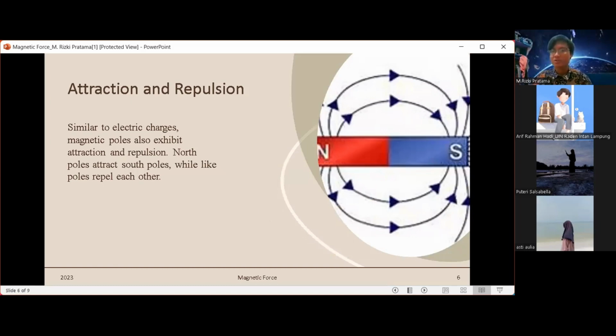Next, attraction and repulsion. Similar to electric charge, magnetic poles also exhibit attraction and repulsion. North poles attract south poles, while like poles repel each other.